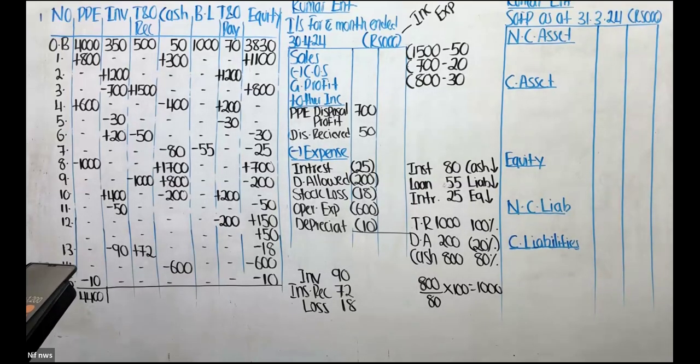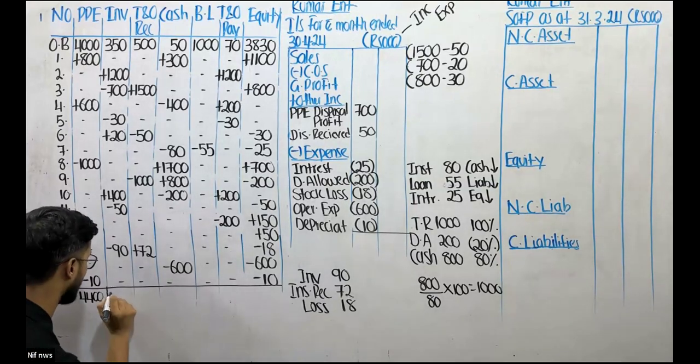350 plus 1,200 minus 700. 1,100 over here.